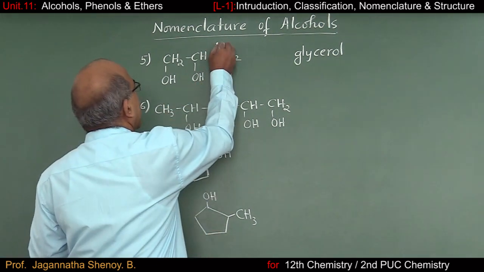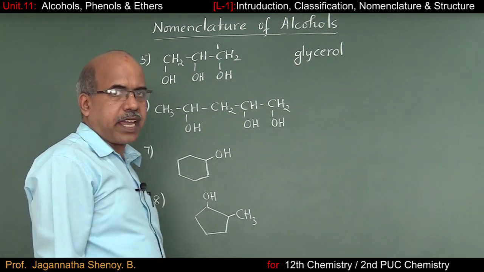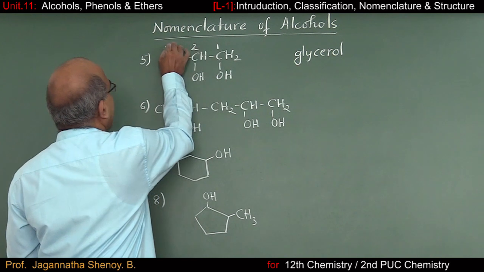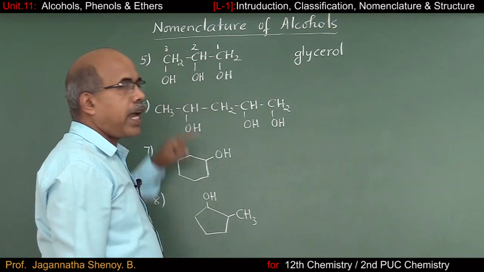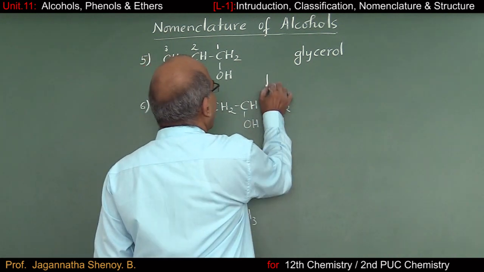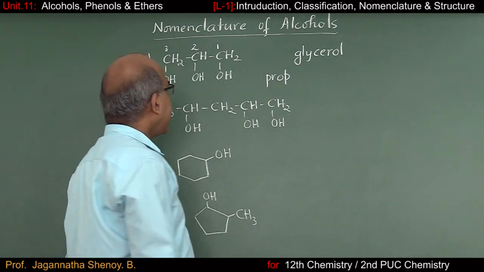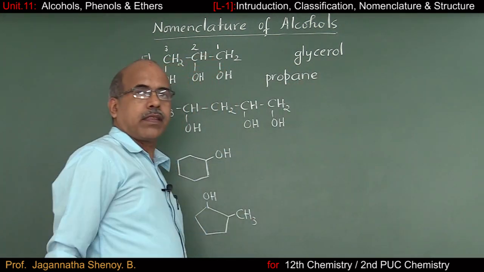I'll start numbering either from right to left or left to right. It doesn't make any difference. So this is the first carbon atom, second and third carbon atom. So 3 carbon atoms are there. The root word has to be prop. All are connected by means of single bond, propane.